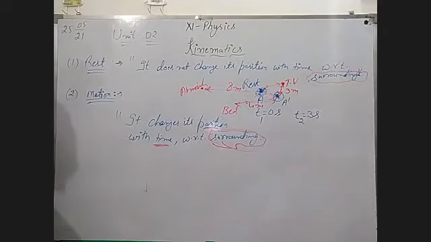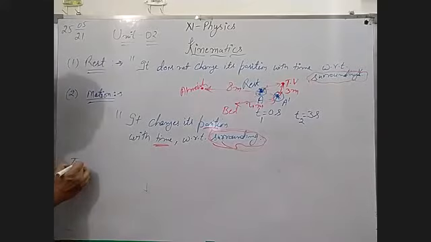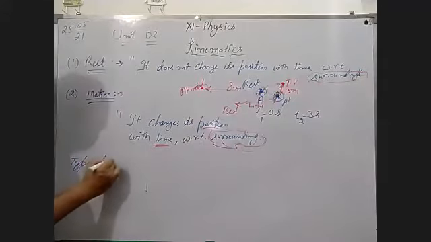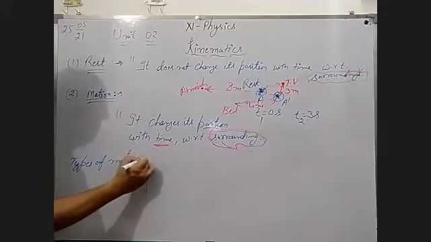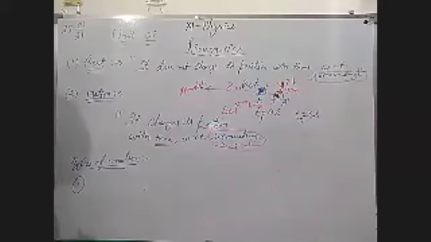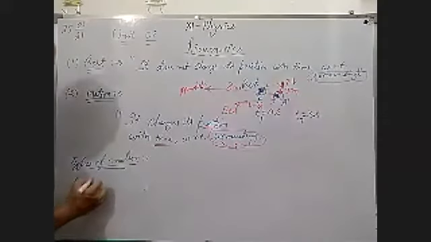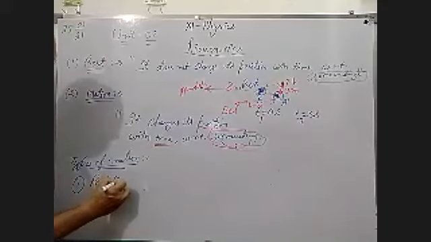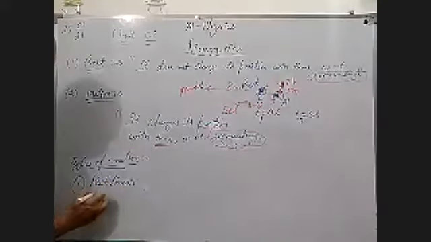In this way you can take the rest and motion of an object. Now you know very well about rectilinear or translatory motion. You know these things, the types of motion of a body. Three motions are there. First, rectilinear or translatory.